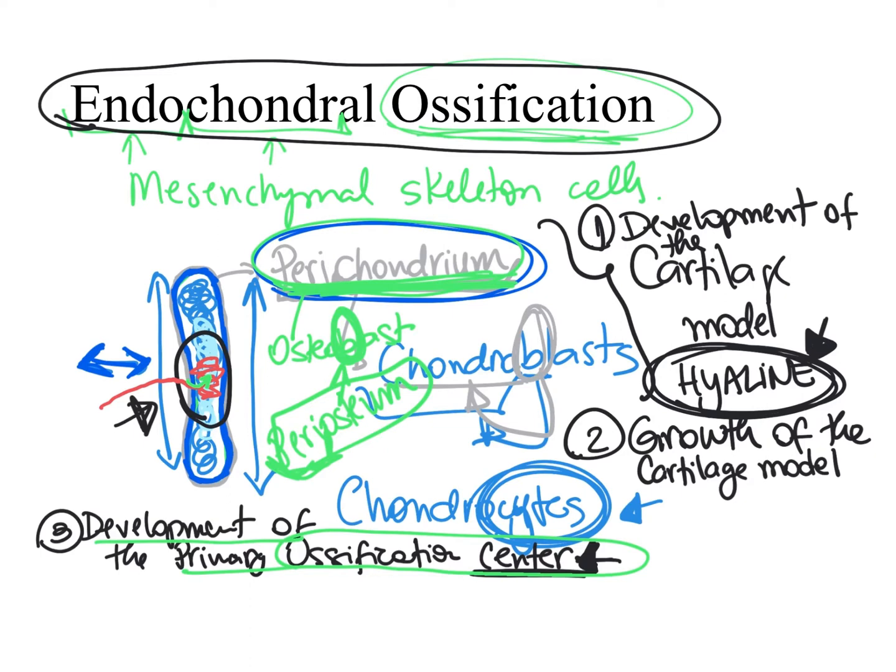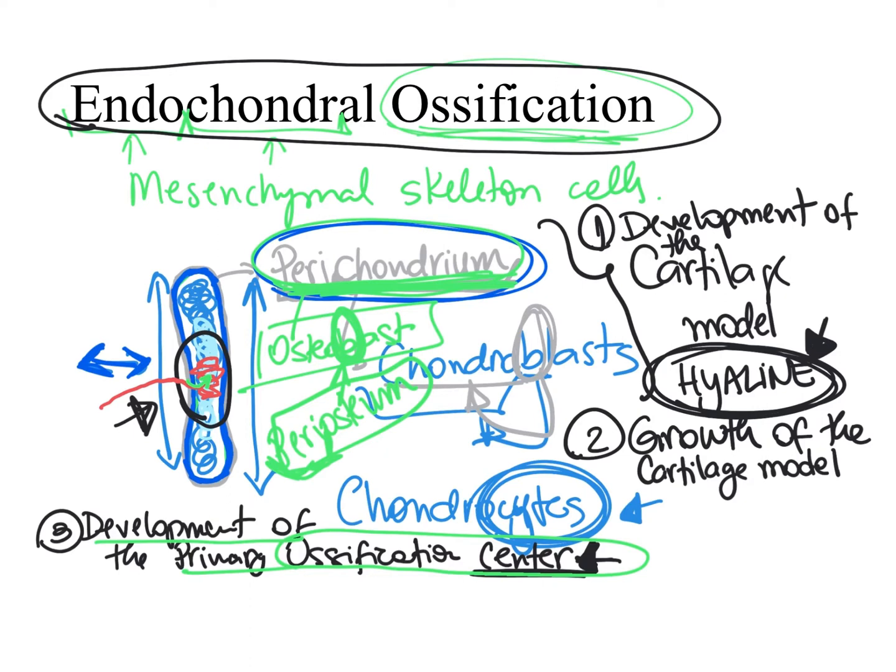And when we look at these osteoblasts at the primary ossification center, we see that they start depositing extracellular matrix on top of the calcified extracellular matrix that was there. And remember, we had gaps between that cartilage extracellular matrix because the chondrocytes were dying due to being deprived of nutrients.